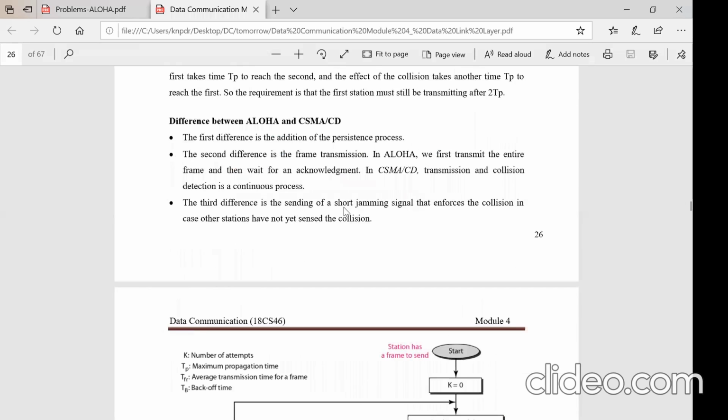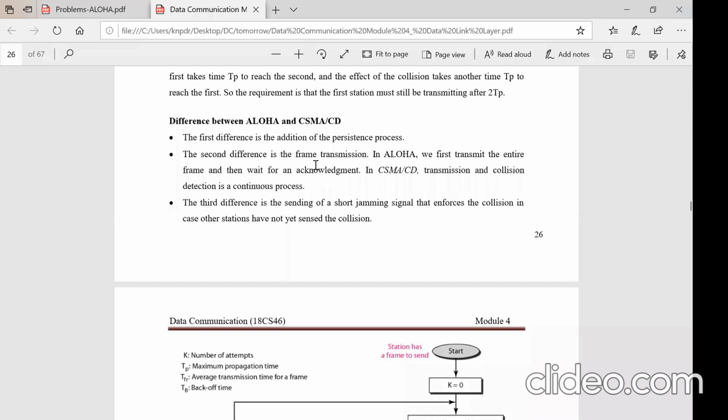So now let us go to the situation where we can comprehend or analyze what the difference between Aloha and CSMA will be. The first difference is the addition of persistence processes. There are 3 persistence processes. They are the additional precautions taken by the CSMA protocol before sending the data, which improve the efficiency compared to Aloha.